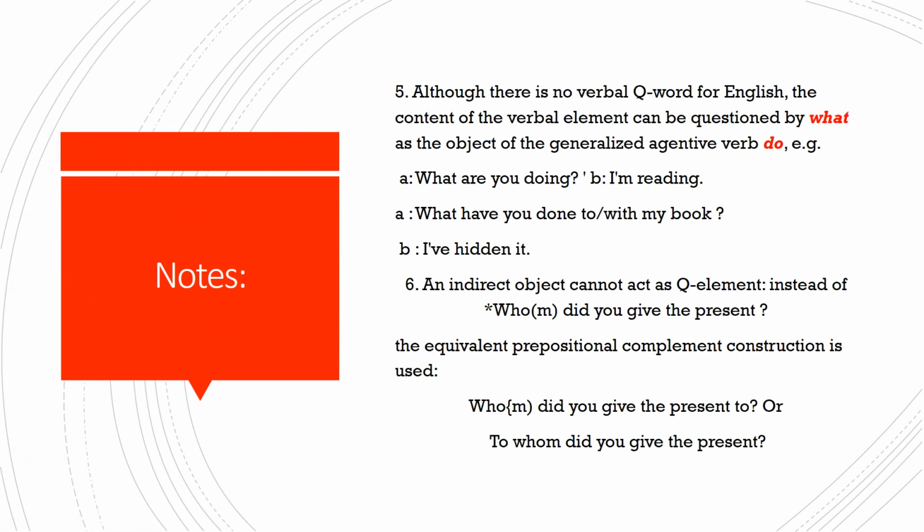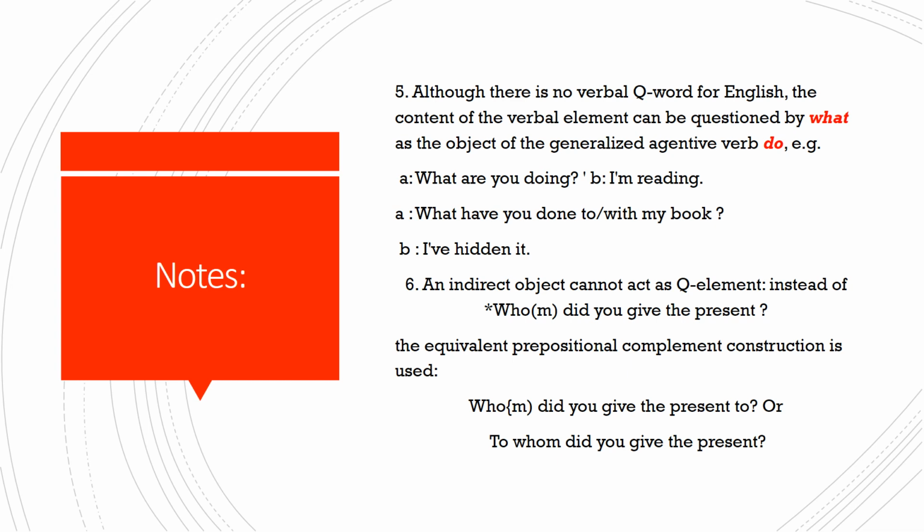Rule number 5 says that although there is no verbal question element or question word for English, the content of the verbal element can be questioned by what. So if you remember the examples we talked about before, we said that each WH word is used to ask about a certain element or a certain meaning, a certain word in the sentence. But what about the verb? If I want to ask about the verb, which represents the action in the sentence or the statement, here they said that there is no specific question word that can be used about the verb, and in this case, we can use what.